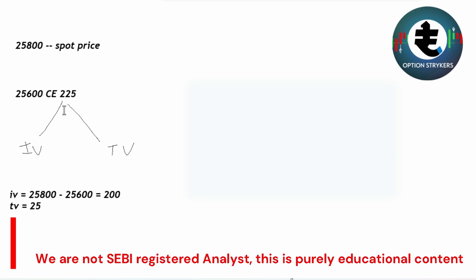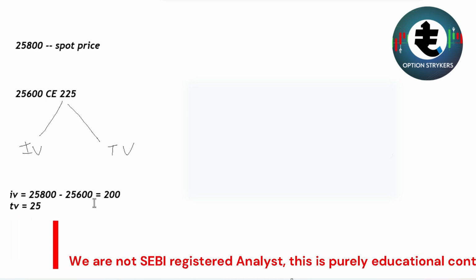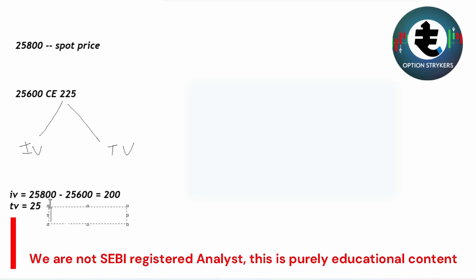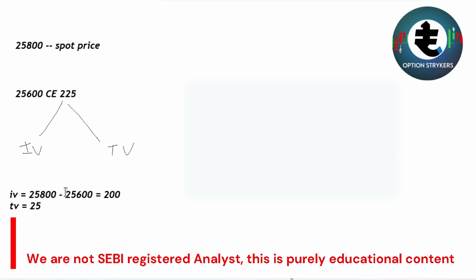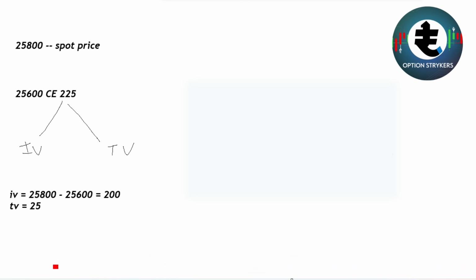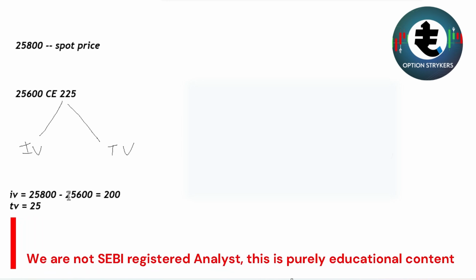But again, if the spot value decreases towards 25,600, then the intrinsic value will also decrease. At any point of time, intrinsic value is equal to the spot price minus the strike price. Let's say the Nifty has dipped to 25,700. In this case, the intrinsic value has become 100. The option price might be, let's say, 102 to 105 rupees, because the expiry is still there, so the time value will be 1 or 2 rupees. These are the very important things to remember when you talk about option pricing.